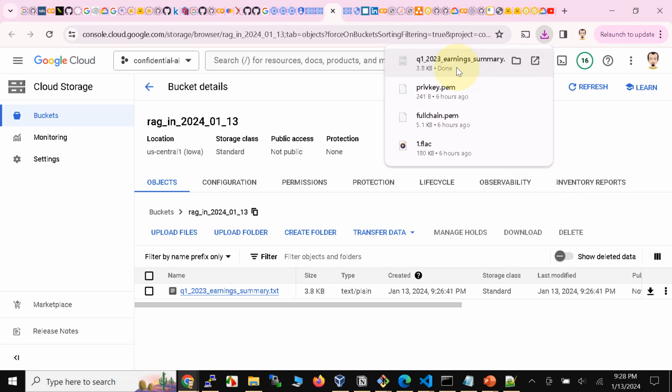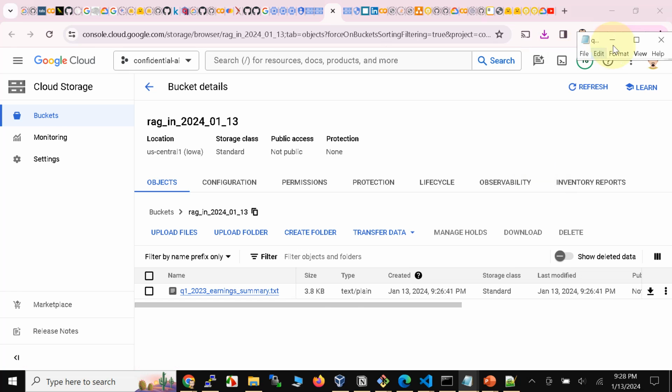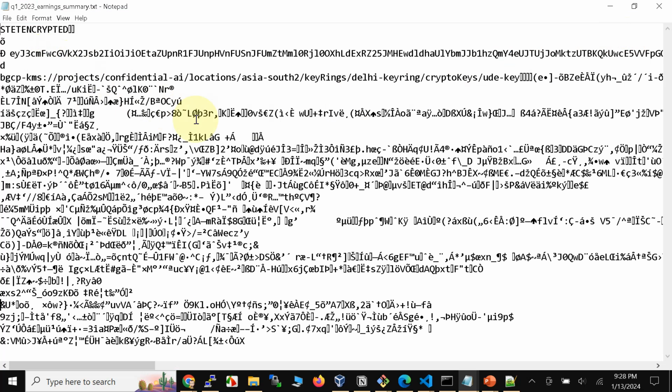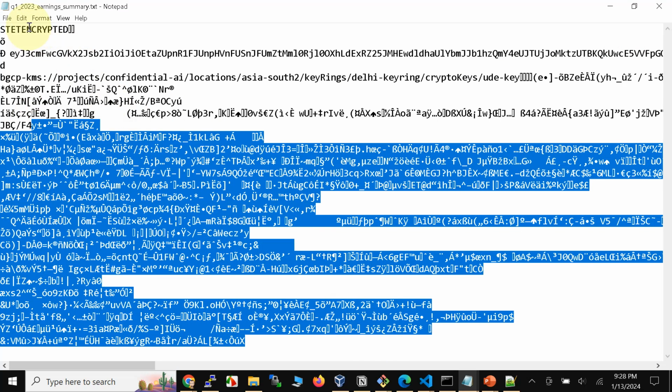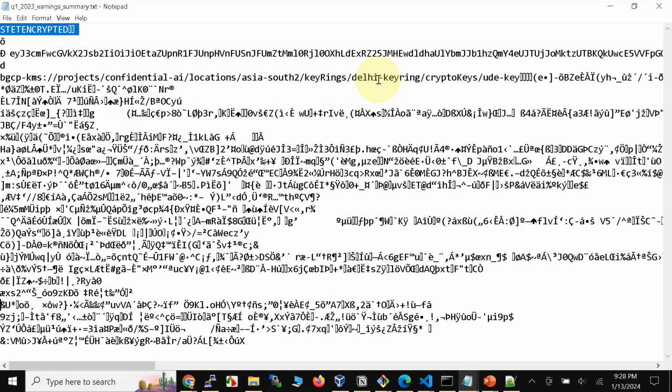So let's go ahead and maybe double click. Notice that this file is actually encrypted. It also says here it's state encrypted, and it was encrypted using this particular key. Now we are going to check how this file looked in free text on premises, but this is what it looks like when it lands on GCP.